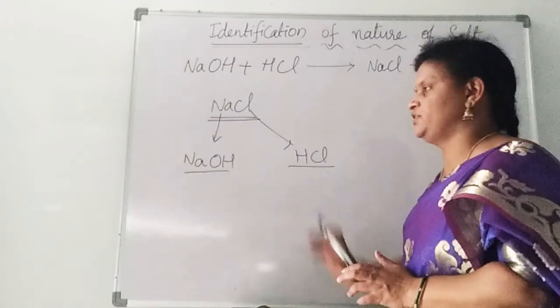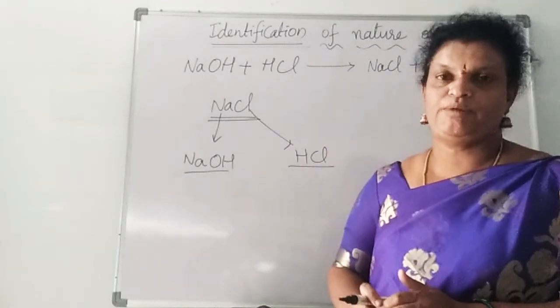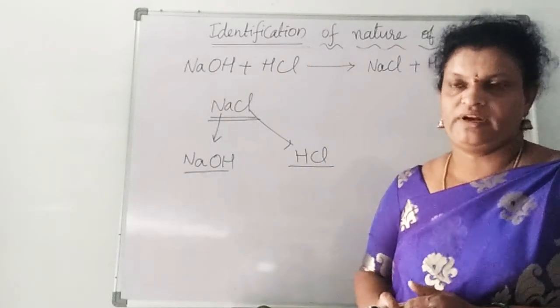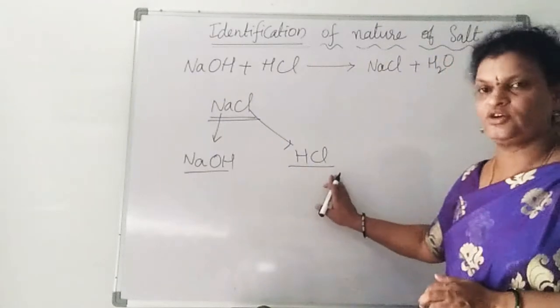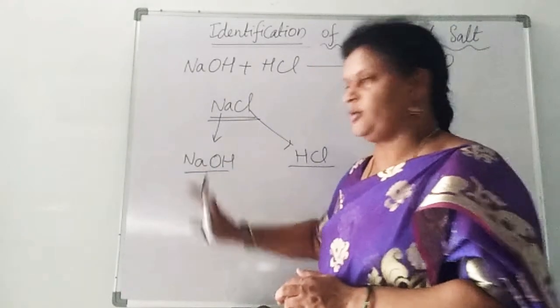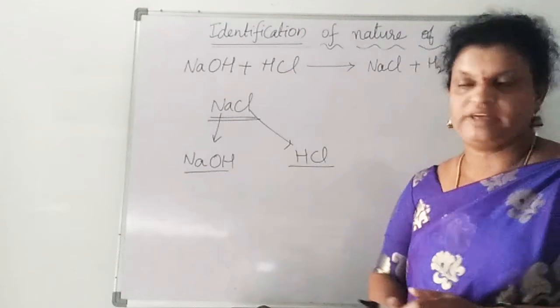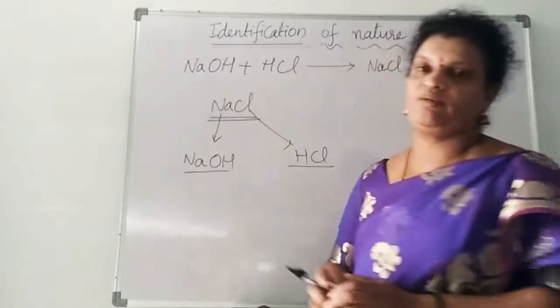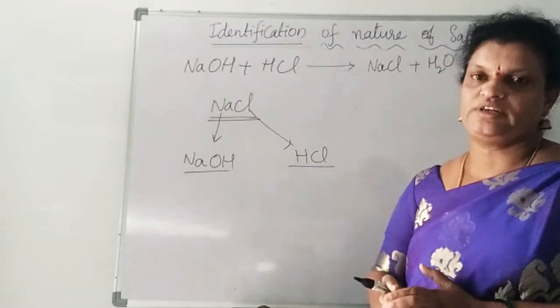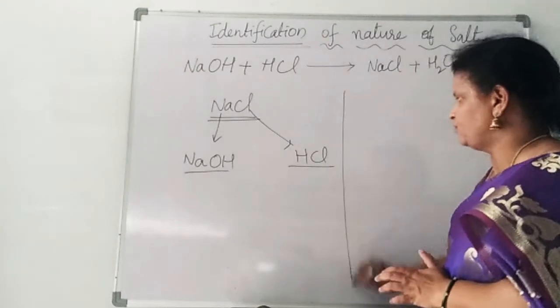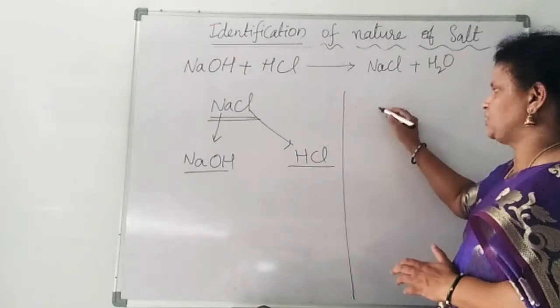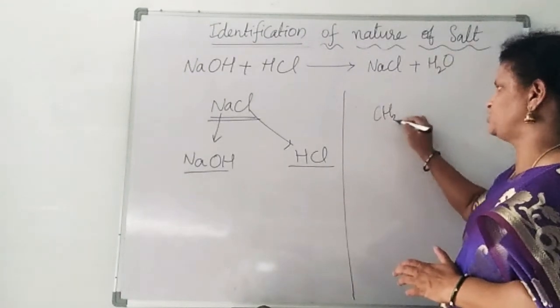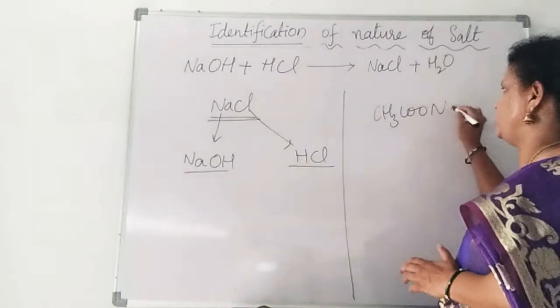So as we know, HCl is a mineral acid which can be prepared in the laboratory, right? HCl is a strong acid and sodium hydroxide is a strong base. So from these two, the sodium chloride produced will compulsorily be a neutral substance, right? Like that. Now let us take some other salt, CH3COONa.